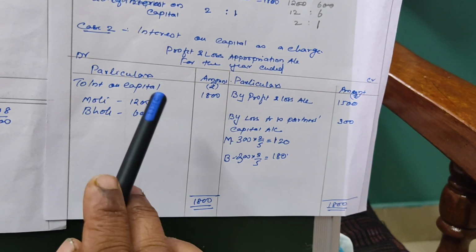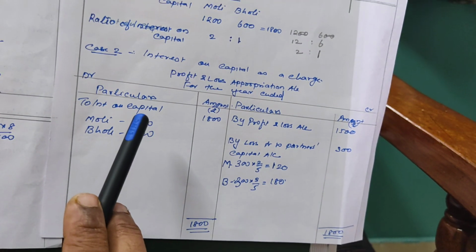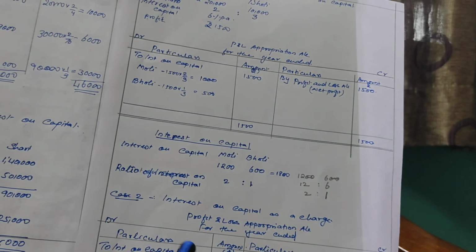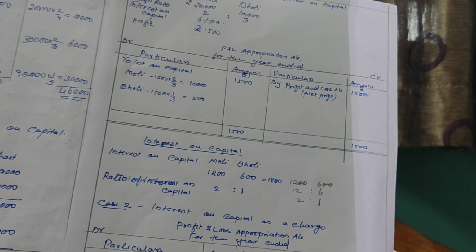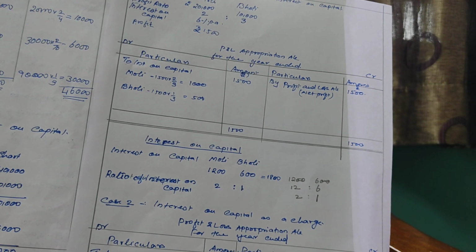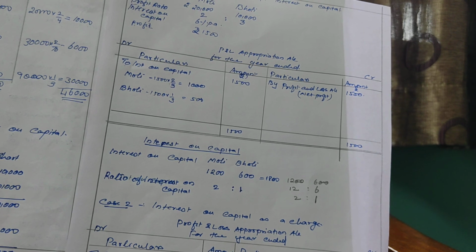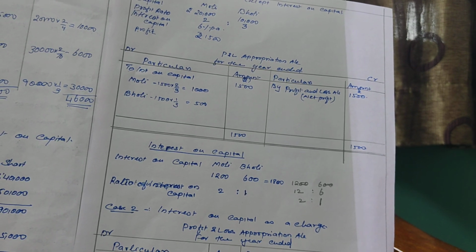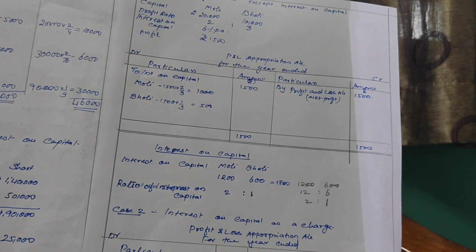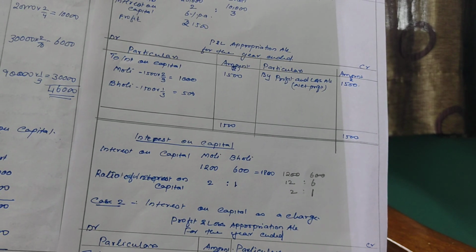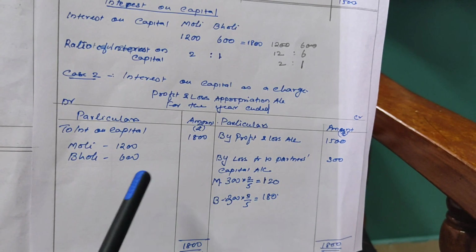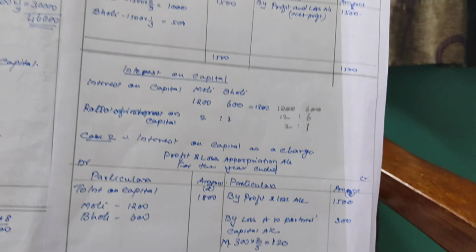So these were the two questions under two conditions. When no agreement except interest on capital is given, that means it is an appropriation, and when there is appropriation, we have to see whether the profit is more or less. If the profit is less, then we will divide that profit in the ratio of their appropriation. And if it is a charge, it means you have to allow the interest on capital in any condition, whether it is a profit or loss. Okay, thank you.